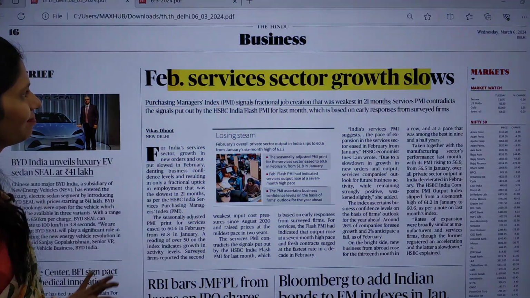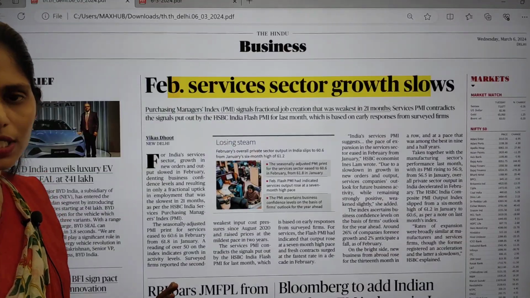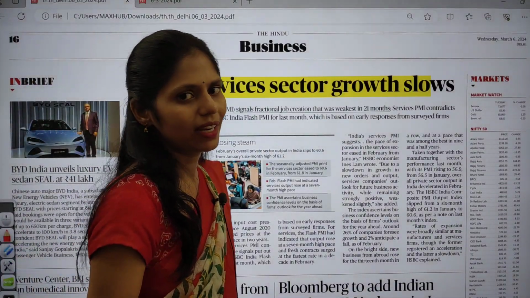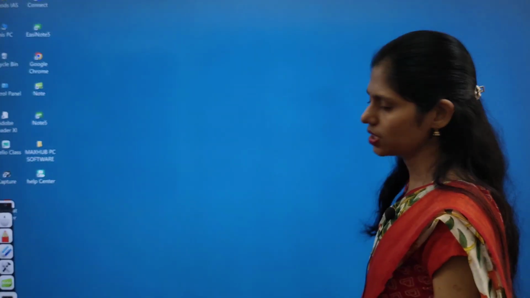Okay, clear? So these are the important articles that appeared in today's Hindu newspaper. With this I am concluding, and I will show where you can get the notes of this class.